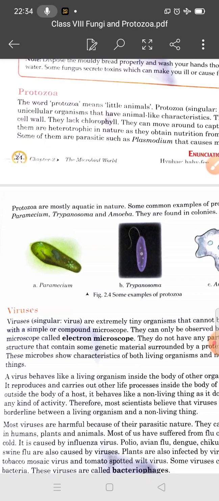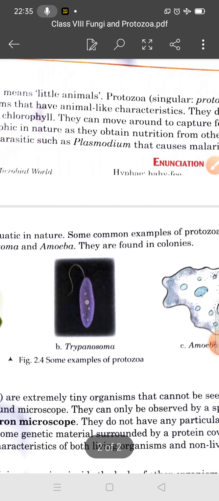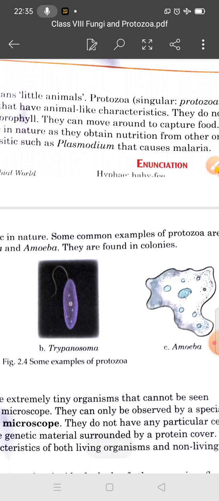Paramecium has hair-like cilia, Euglena has a whip-like flagellum, and amoeba has pseudopodia to help capture food and to move from one place to another. Plasmodium causes malaria. Protozoans can be found in fresh water, salt water, soil, and within the bodies of other organisms.